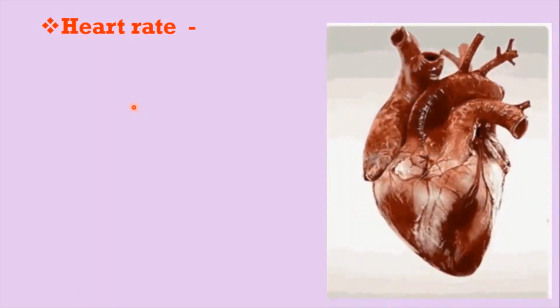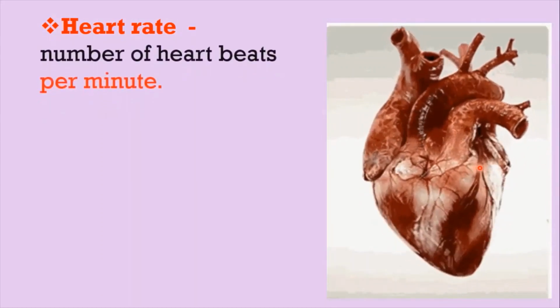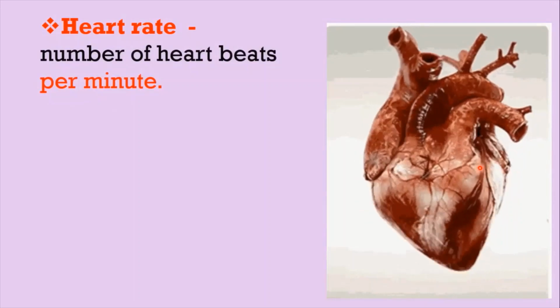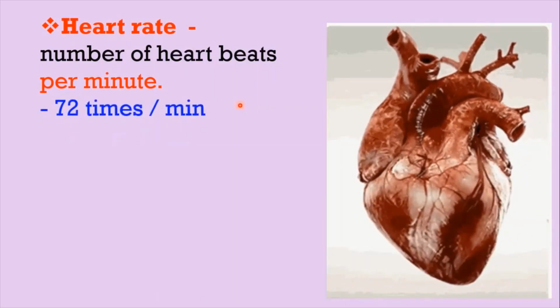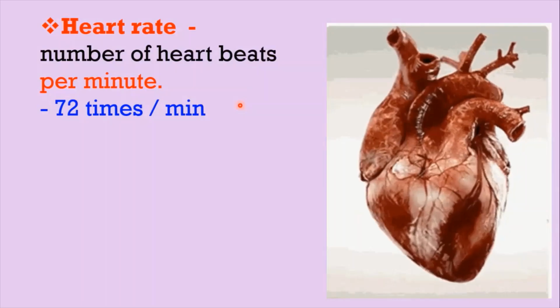The second component of cardiac output is heart rate. It is the number of heartbeats per minute. Our heart beats continuously and rhythmically throughout our lifetime. So the number of heartbeats per minute is known as heart rate. In case of normal healthy adults, the heart rate is 72 times per minute.